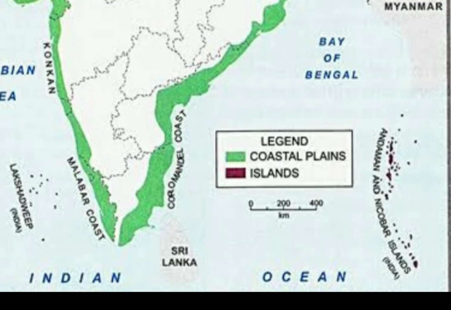And finally, we come to the islands. So I hope you know what are islands. Islands are land areas surrounded by water from all four sides. So there are two main groups of islands which are parts of India. One in the Bay of Bengal and the other in the Arabian Sea.